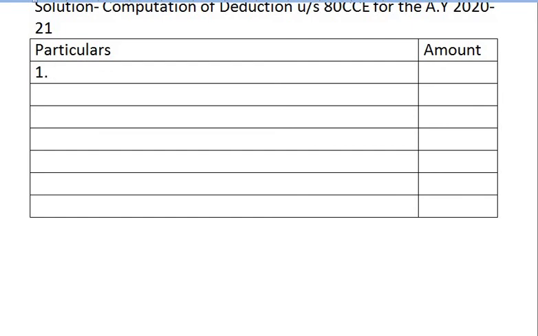Therefore, we are taking this deposit in post office for 7 years. The full amount is qualified for deduction and the amount is 50,000.